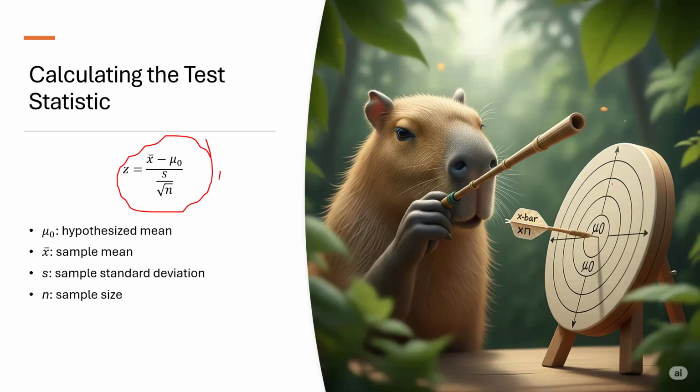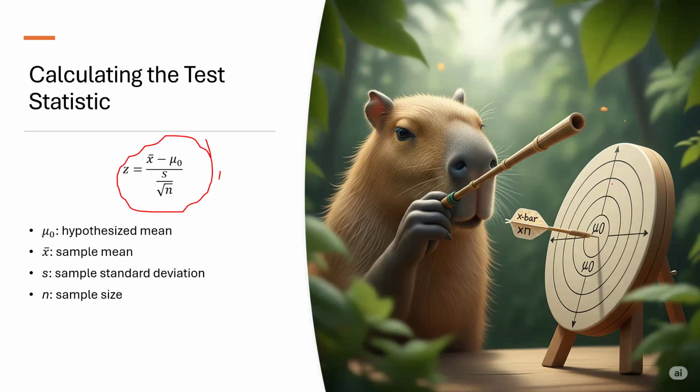If someone claims the average jump distance in Apex Legends is 100 meters, but our sample of 60 players averages 108 meters with some variability, the Z-score tells us if that 8-meter difference is a fluke or if it's evidence that something is genuinely different. The bigger the absolute value of Z, the more surprising our sample result would be if the null hypothesis were true. That's the heart of hypothesis testing. Are we seeing random variation or a meaningful difference?